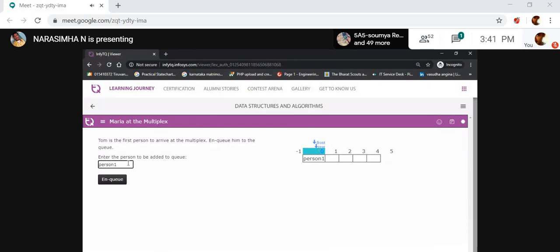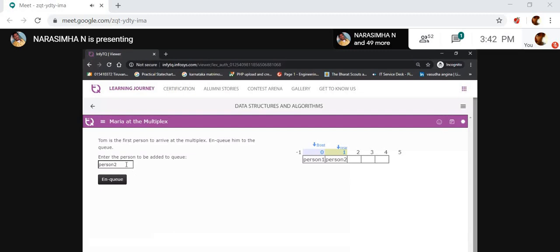I'm inserting again, person 2. See here, the rear is incremented by 1 and then it inserts the data in that particular place. Here the front remains constant, that is 0. The rear is variable, but the front remains constant.